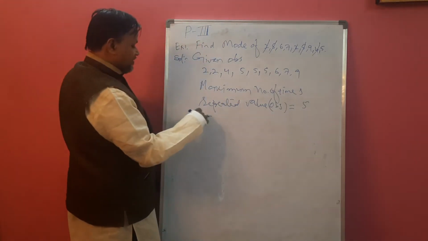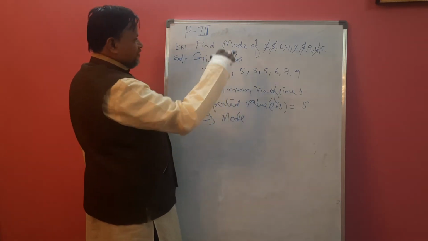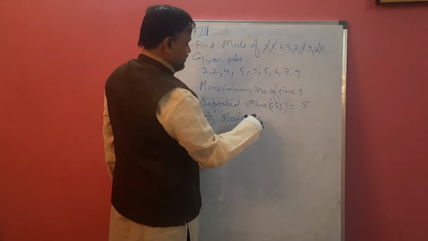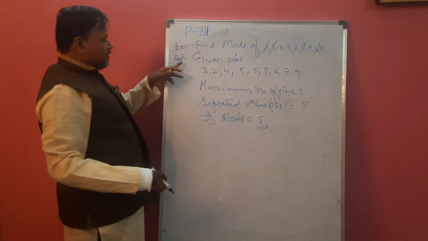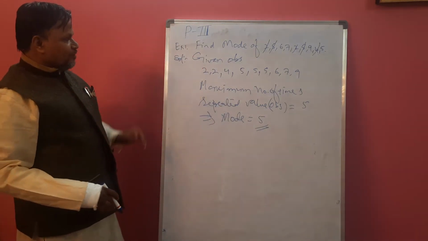So that implies the mode of the given data is 5. So the maximum repeated value is called mode.